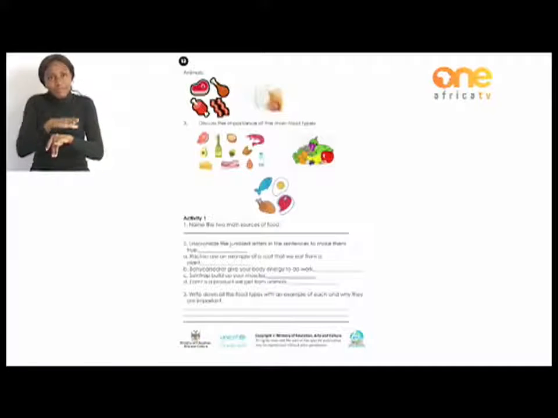Other products include milk, and from milk we can make cheese. Another thing that is cool about milk is that if we refrigerate it, a layer of cream forms on top of the milk, and from that we can make butter. The last example that I have is eggs. Eggs are another product that we get from animals.